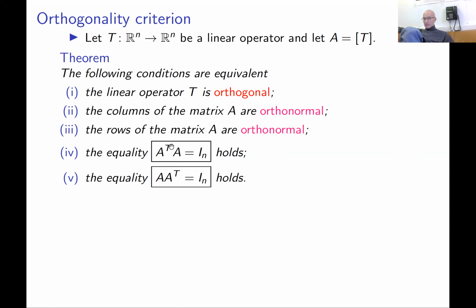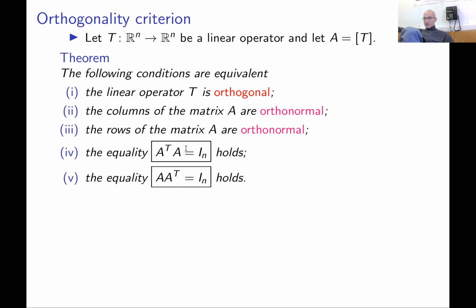In particular, this means that the transpose of a matrix A is the inverse of matrix A, which is very handy. If your linear operator is orthogonal, then it's very easy to find the inverse of its standard matrix. You just need to transpose it.